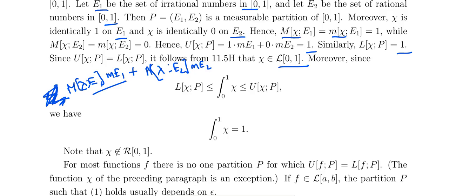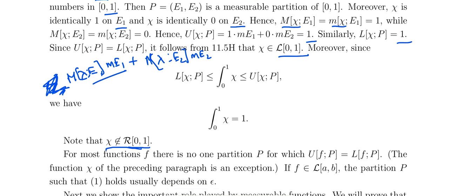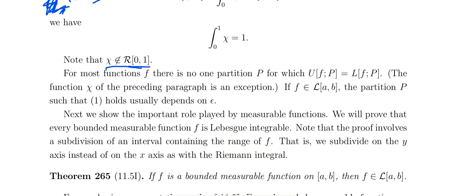But we saw the same type of problem there: chi is not Riemann integrable on [0, 1]. But here the characteristic function chi is Lebesgue integrable on [0, 1]. So that is a very important example for understanding Lebesgue integrability.